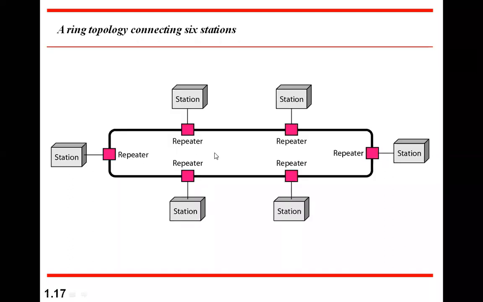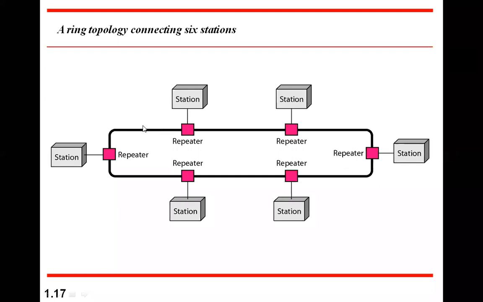Now another form is a ring, where each station is connected to two other stations, one in a forward direction, one in a reverse direction. And the total thing becomes a closed ring. Here again the main issue is that only one station can transmit at any point of time. If more than one transmits, again there will be a clash of data, and it can be meaningless transmission.